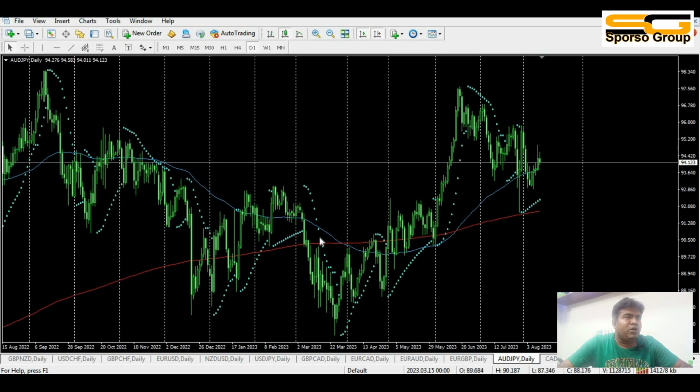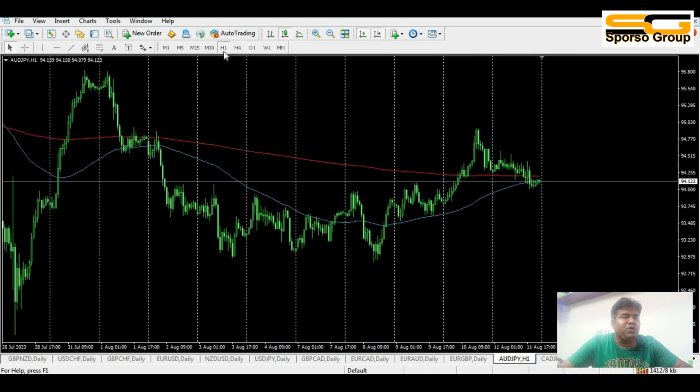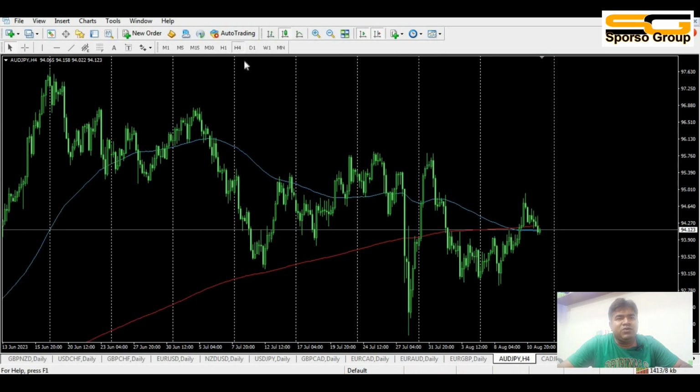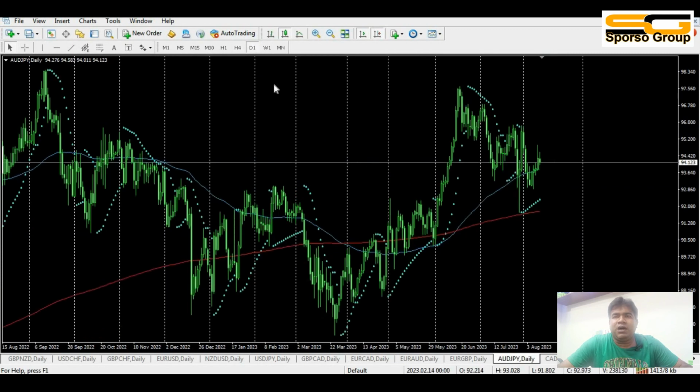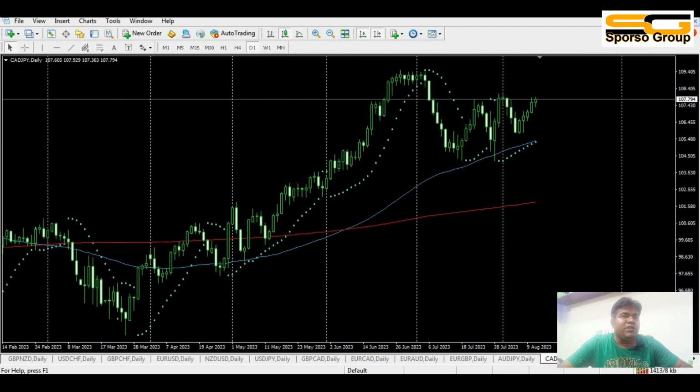If I see that the AUD/JPY also becomes a downtrend on the 4 hour chart, it was trying to go down, and the day chart becomes an uptrend. That means this is an indecision market, we never know where it will go. That's why you should be careful with this pair.